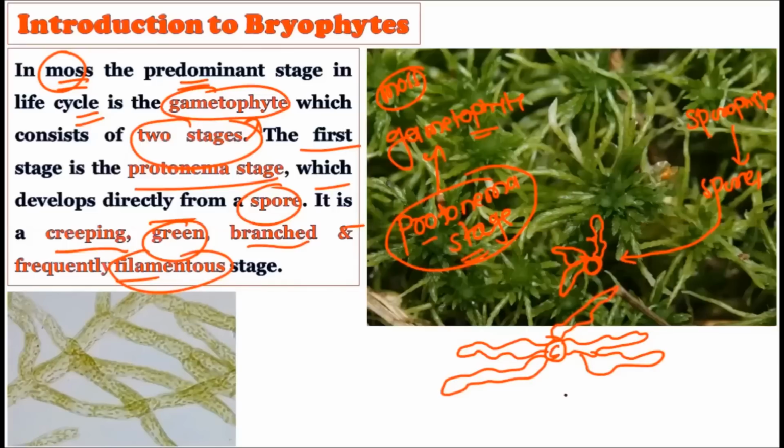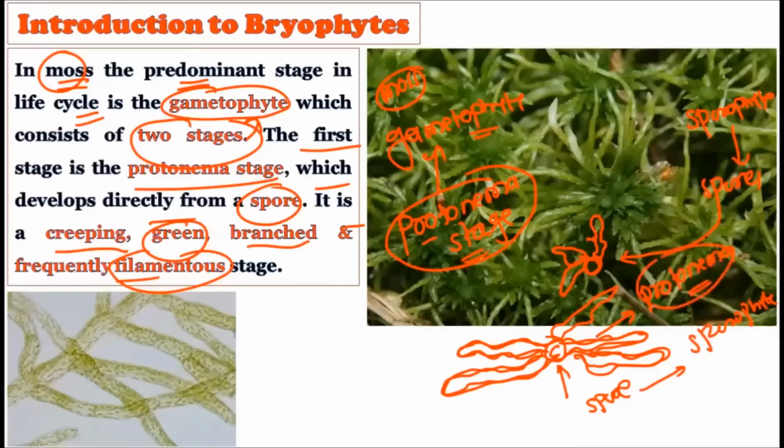This structure is called a spore, and the spore is created from the sporophyte, right? The sporophyte creates the spore, and after germination, the spore creates a filamentous structure like this, which shows a green branching structure. This stage of the gametophyte is called the protonema stage. Please carefully remember this. How is the protonema stage created? It is created out of the spores.